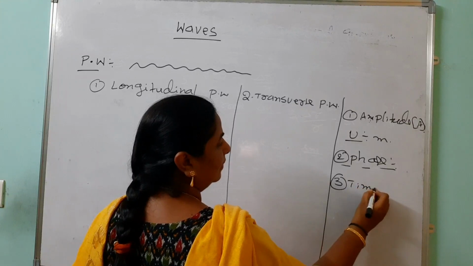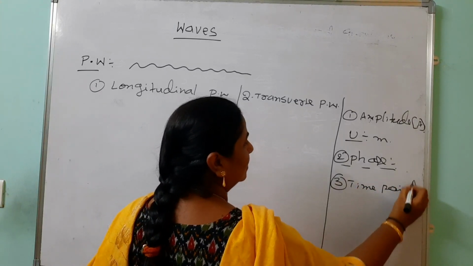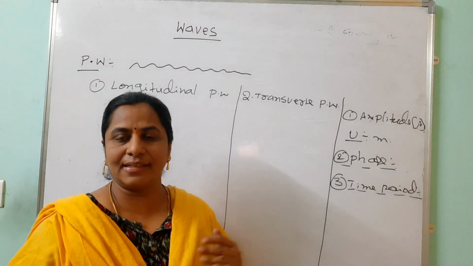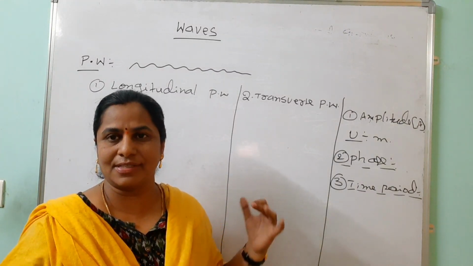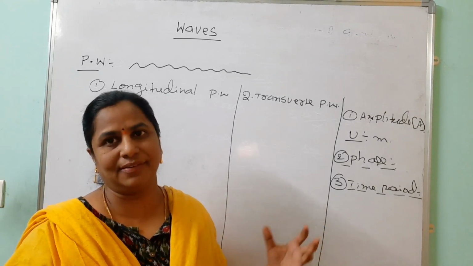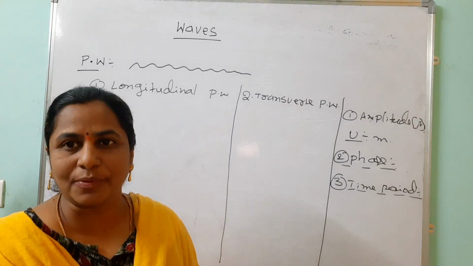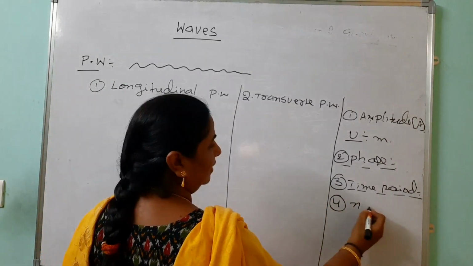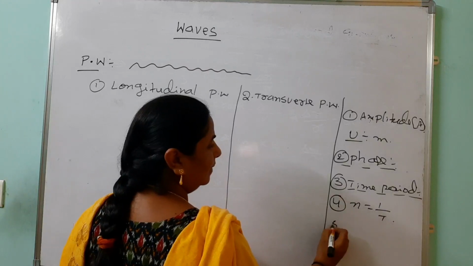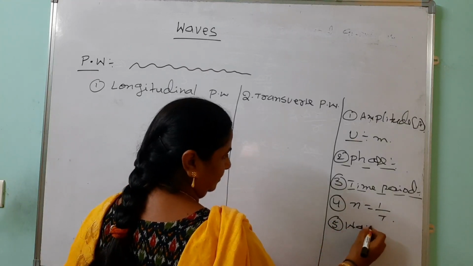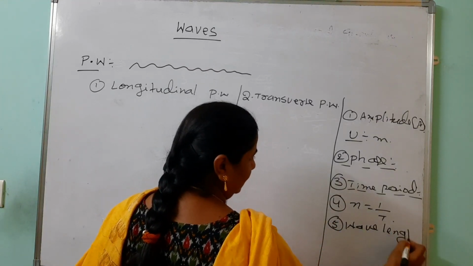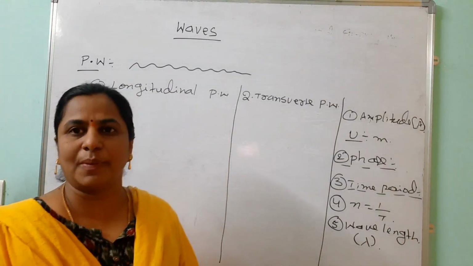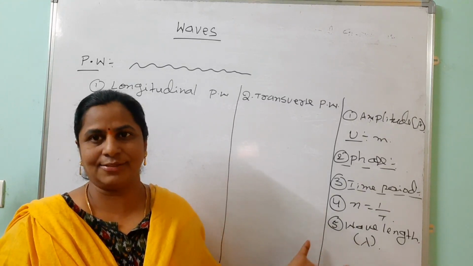Then the third one is the time period. The time taken for one oscillation is called the time period. When we discuss transverse and longitudinal waves, I will say how you should calculate the time period. Then frequency. The reciprocal of time period is called the frequency. You can represent it by n or f, equal to 1 by T. Then wavelength, represented by lambda. The distance between two successive particles in the same phase is called the wavelength.